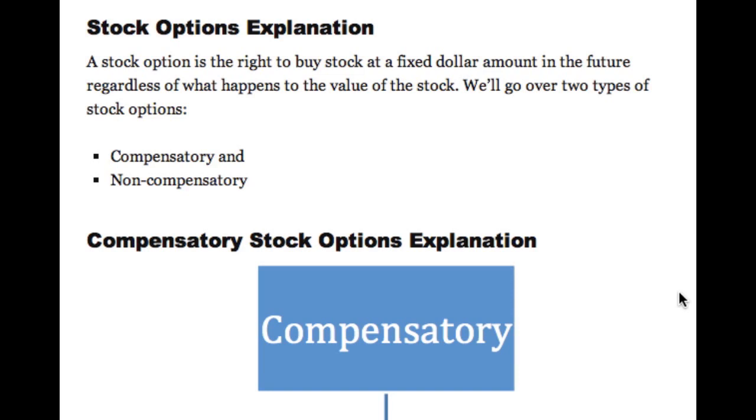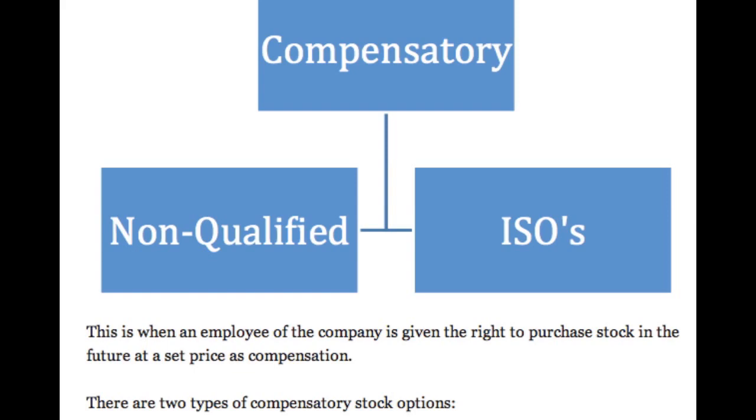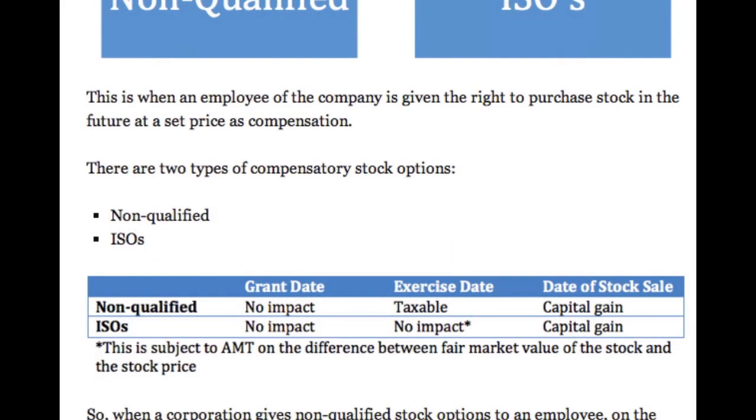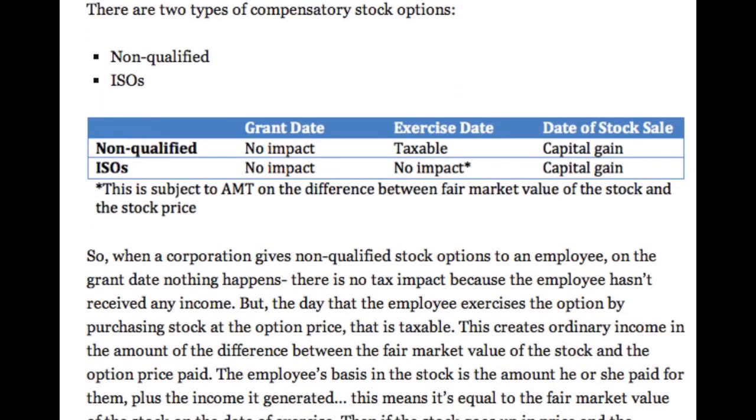Okay, so a stock option is the right to buy stock at a fixed dollar amount in the future, regardless of what happens to the value of the stock. And like I said, we're going to go over two types of stock options: compensatory and non-compensatory. For compensatory stock options, there are non-qualified and ISOs, or incentive stock options. This is where an employee is given the right to purchase stock in the future at a set price as compensation.